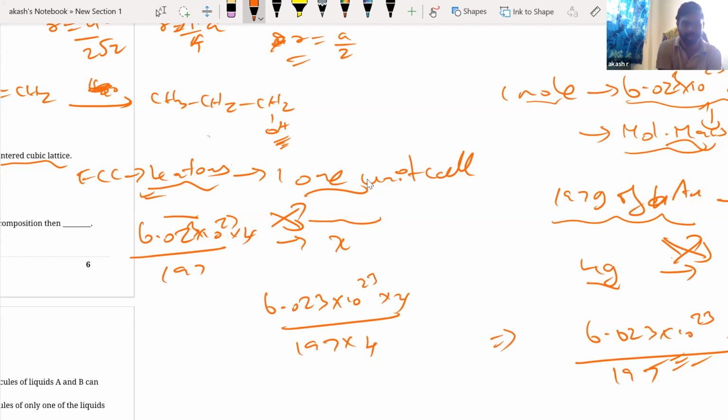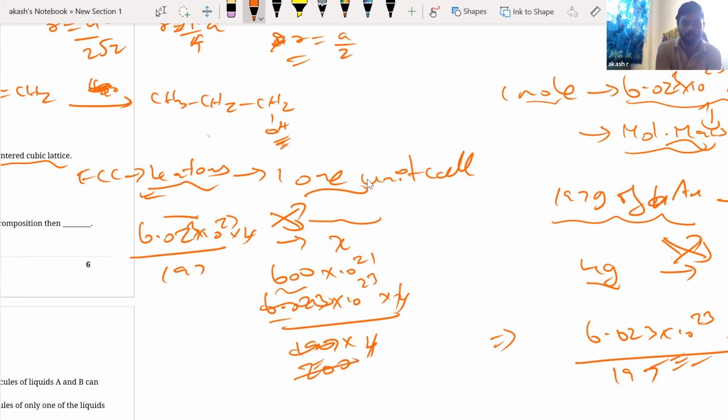So all you have is 6.023 divided by 197, approximately. I can write this as 6 into 10 to the power 23, that is 600 into 10 to the power 21. I will replace this as 200. Again, very, very approximately I'm doing.